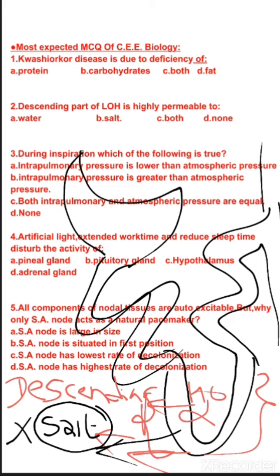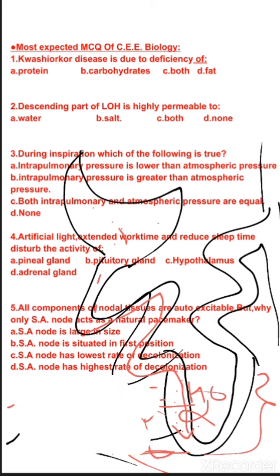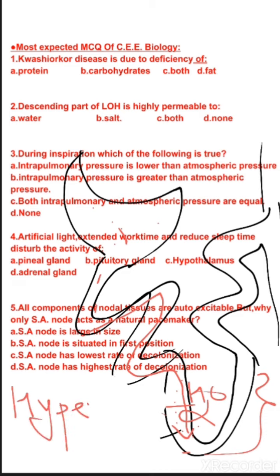If the descending part of the loop of Henle is highly permeable to water, then the concentration of the filtrate that is filtered from this Bowman's capsule will increase due to absorption of a larger amount of water. The urine becomes hypertonic, also called hyperosmotic, while passing through this part.